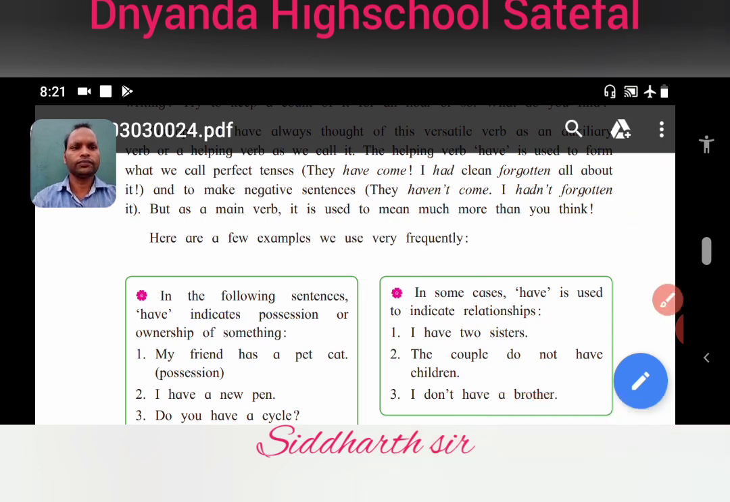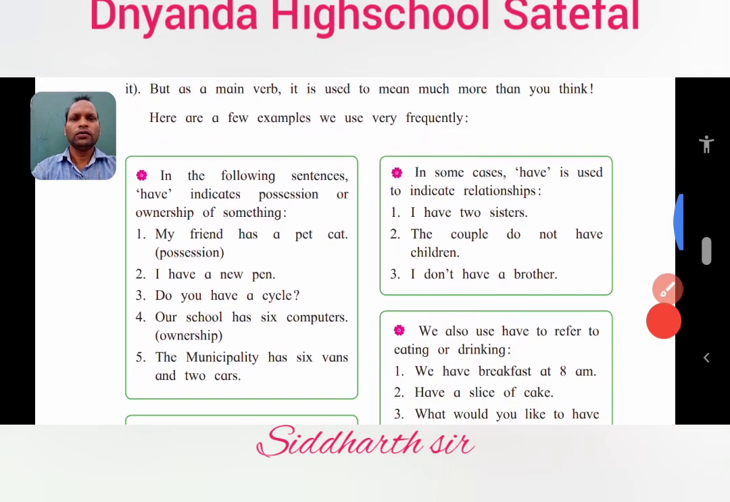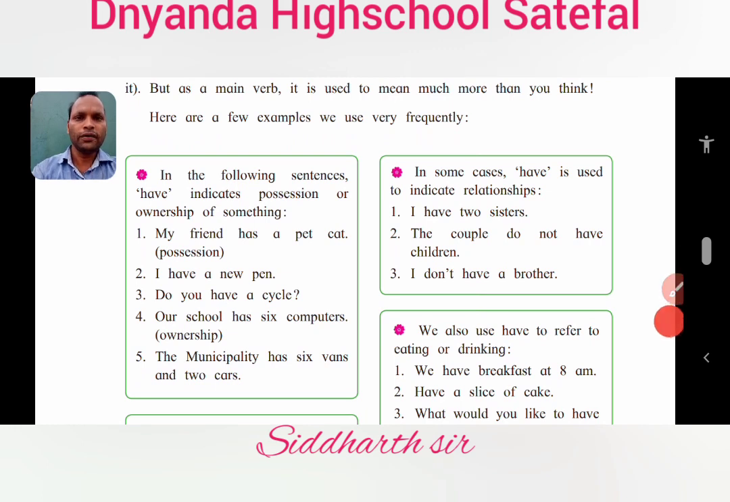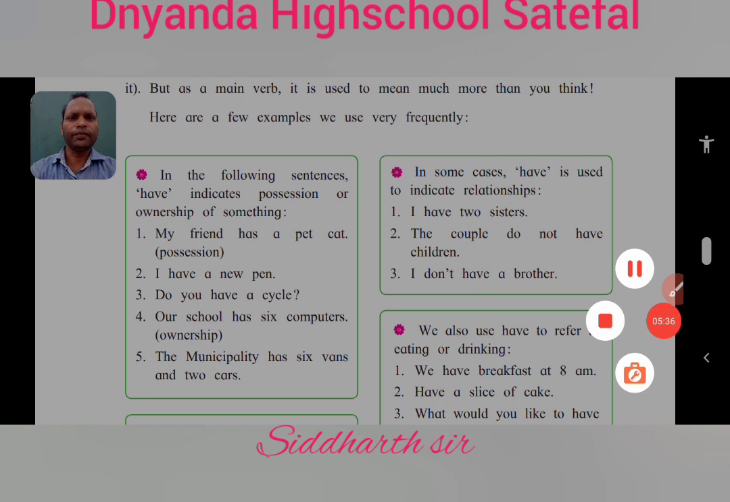Look here. Number one sentence: my friend has a pet cat. My friend has a pet cat. It means, here, what is the possession?